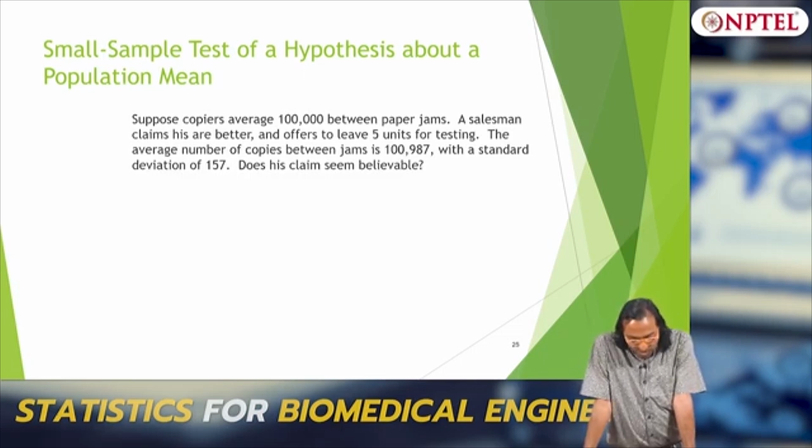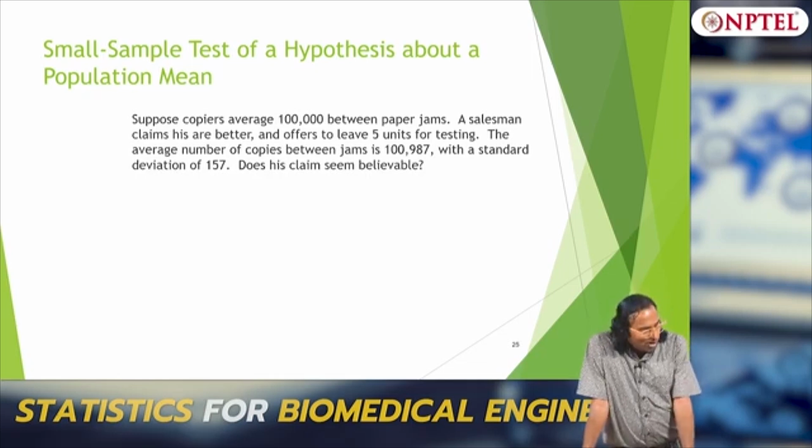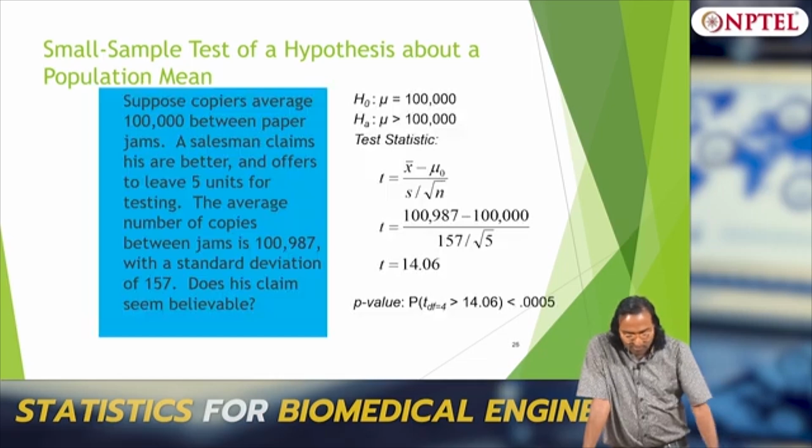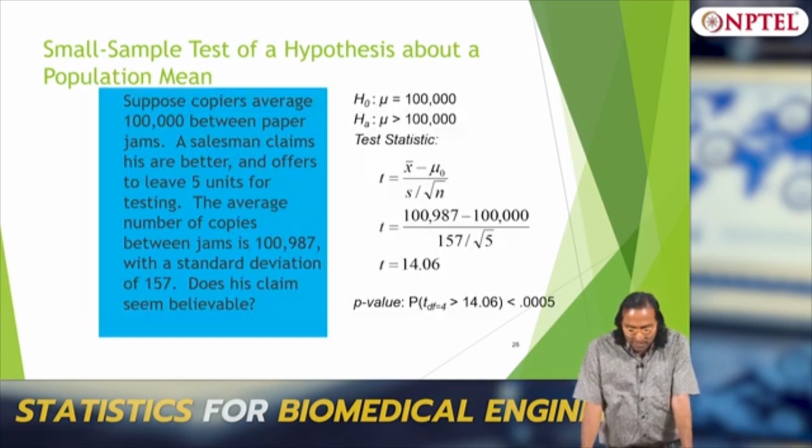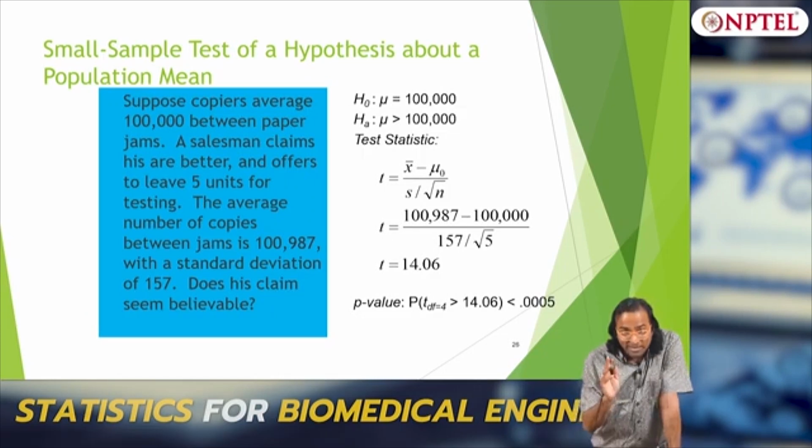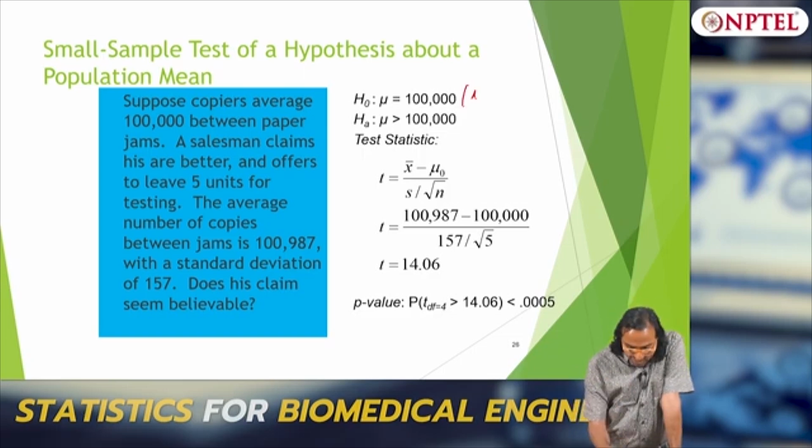Okay. The average number of copies between jams is 100,987, with a standard deviation of 157. Does this claim seem believable? You had 5 samples to test and you had an average of 100,987 with a standard deviation of 157. Does this claim seem believable? Okay. How do you pose it as a statistical problem? mu equals mu naught, which is 100,000, and remember this is a one sided hypothesis. He claims it to be better, it is not just changing, it is claiming to be better. So this is a one sided hypothesis,